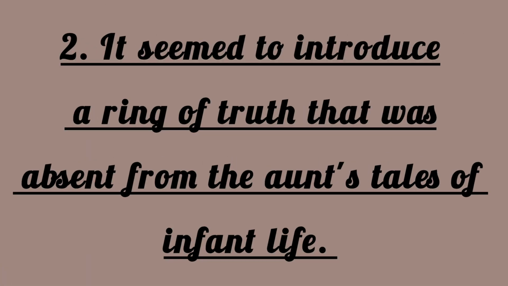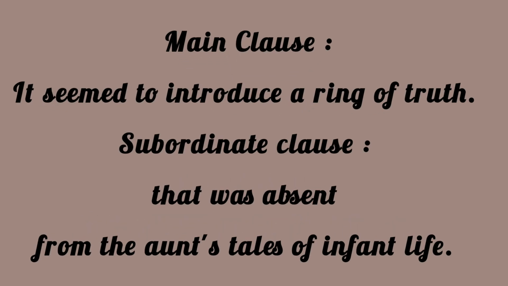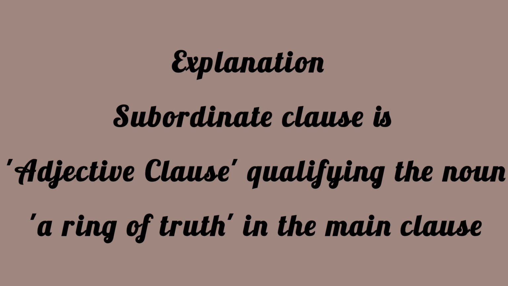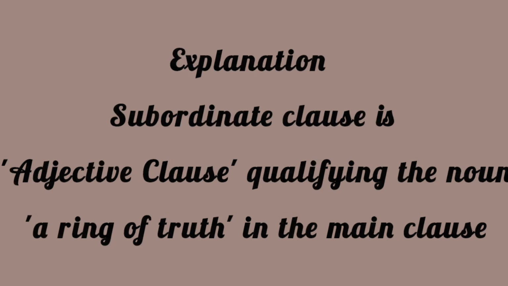Second, it seemed to introduce a ring of truth that was absent from the aunt's tales of infant life. The subordinate clause will describe the truth, which is a noun in the main clause, therefore it is an adjective clause. So, the main clause is: it seemed to introduce a ring of truth. Subordinate clause: that was absent from the aunt's tales of infant life. Explanation: the subordinate clause is an adjective clause qualifying the noun a ring of truth in the main clause.